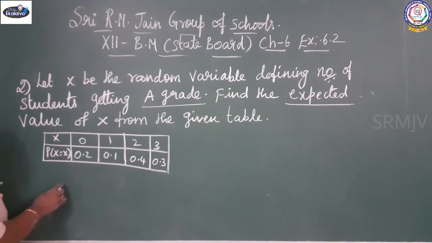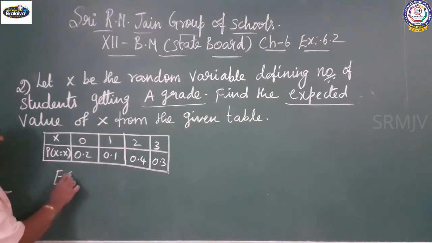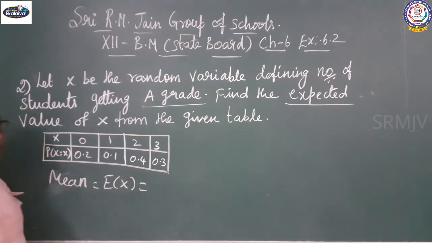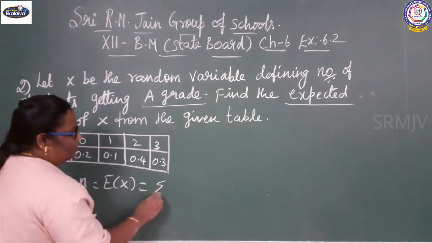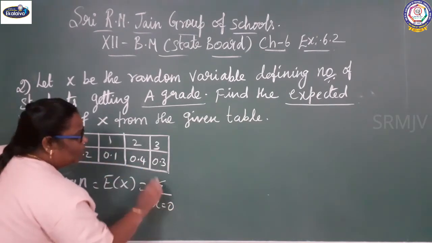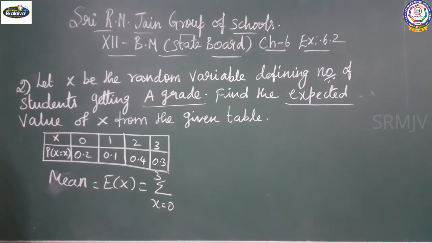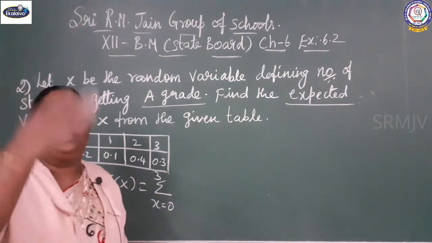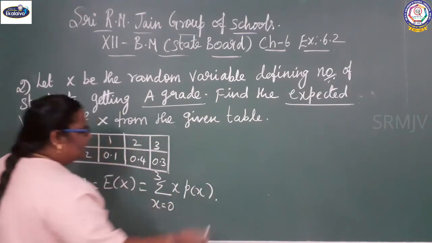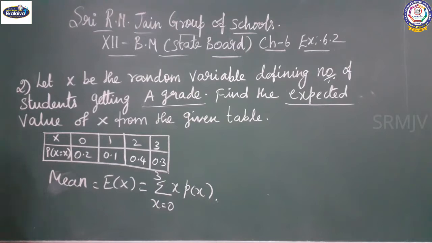So what is the formula? Expectation of x, mean, equal to sigma, with limits x equal to 0 to 3. In the previous sum you can write the limit x equal to 0 to 6. x p of x.